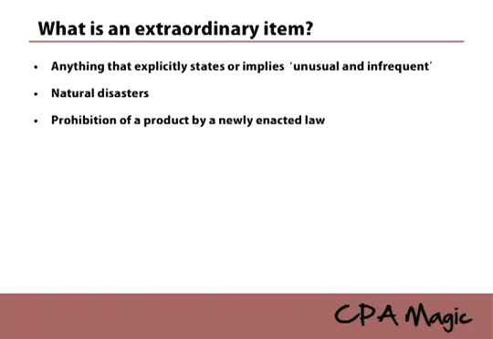Prohibition of a product by a newly enacted law. The CPA exam likes to ask about that and not give any more information. So know that prohibition of a product qualifies as an extraordinary item always, as does expropriation of an asset by a foreign government. That is always going to be extraordinary, regardless of the circumstances. So just know those, and know that anything unusual and infrequent, automatically extraordinary.